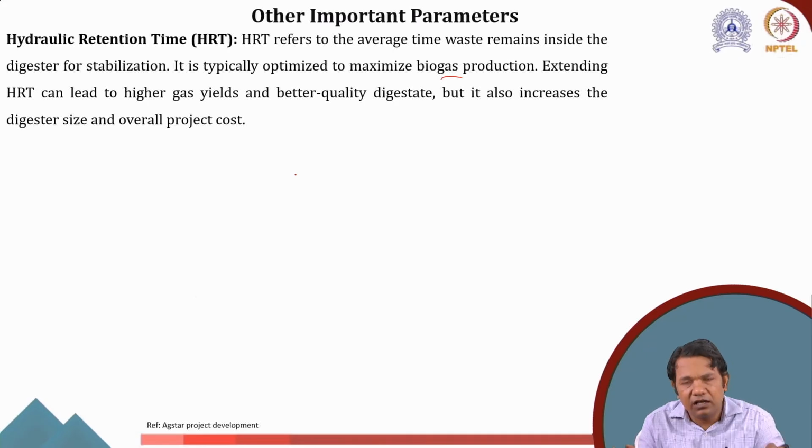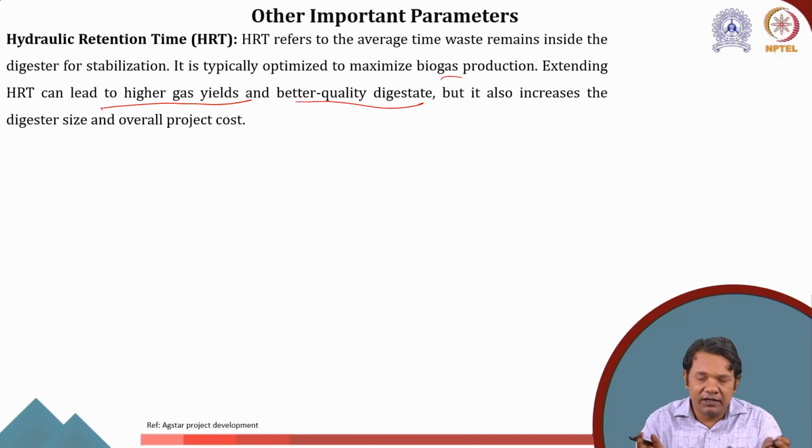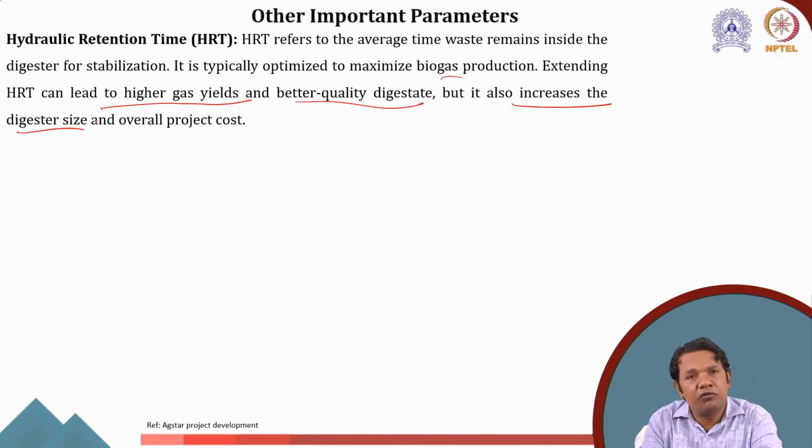If we extend the HRT, there will be more exposure of the biomass or total solids to the microbes, and therefore there will be better digestion, and that will lead to higher gas yield and better quality digestate. But then if you want a continuous process, you will have to build a bigger digester. Therefore, it will increase the digester size and the overall project cost.